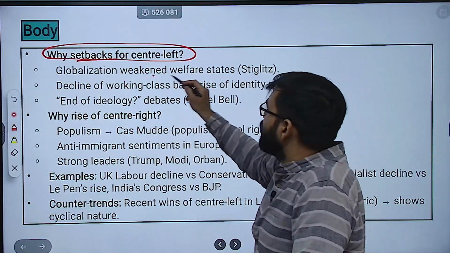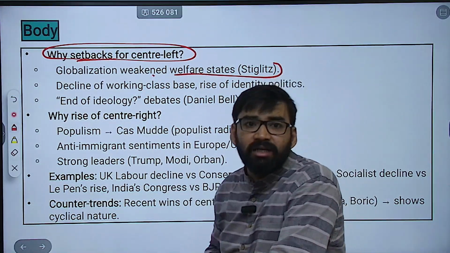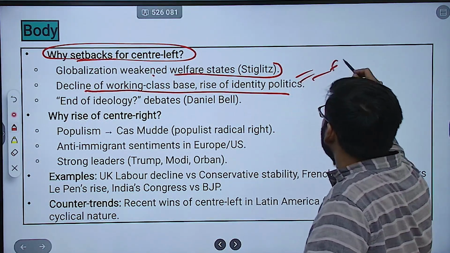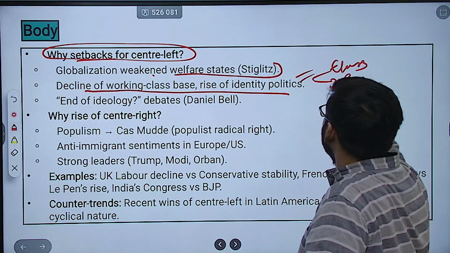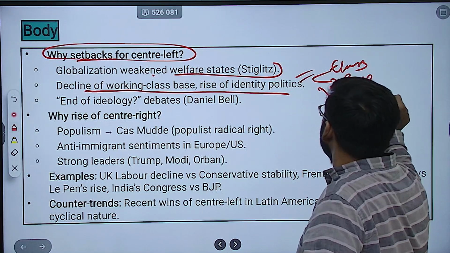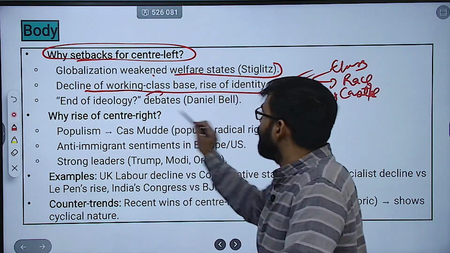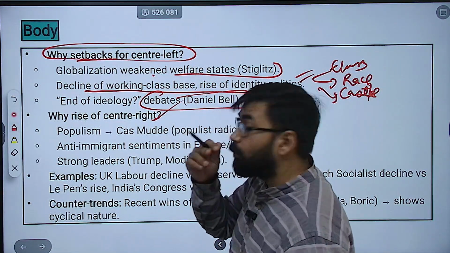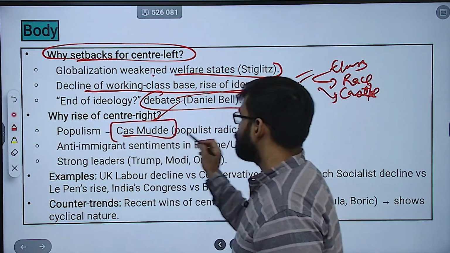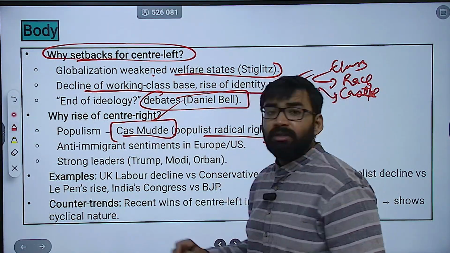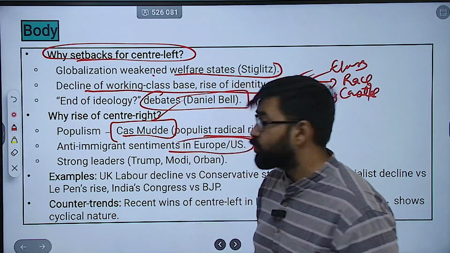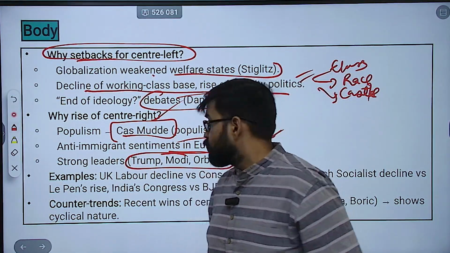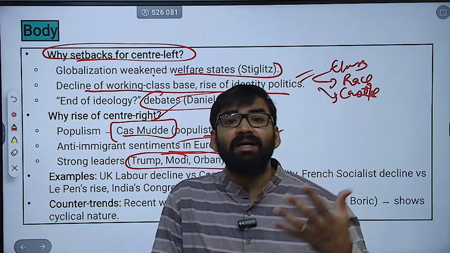So globalization has weakened welfare states, who said this? It's Stiglitz. Then you can mention the decline of the working class base, the rise of identity politics based on class, based on race, based on caste, based on religion, etc. Then the end of ideology debate, Daniel Bell. Clear? Then you can mention why the rise of center right. So populism, like the populist radical right. Then anti-immigrant sentiments in Europe and US, strong leaders like Trump, Modi, Orban, all these kinds of leaders are there. So the rise of right wing or right populism.